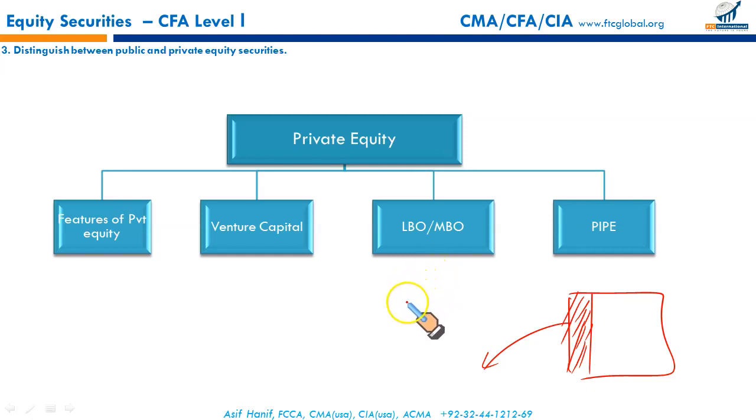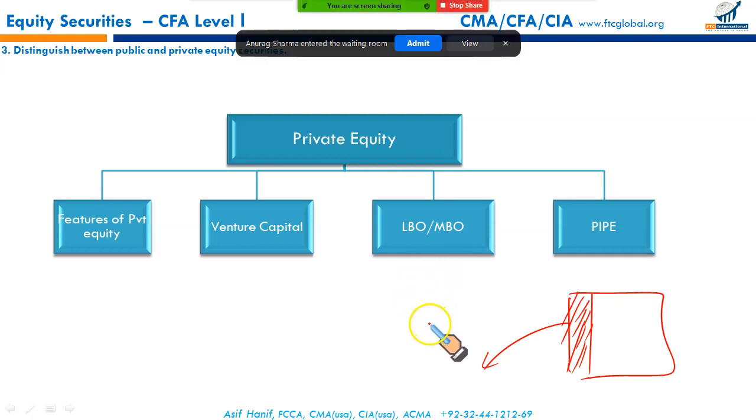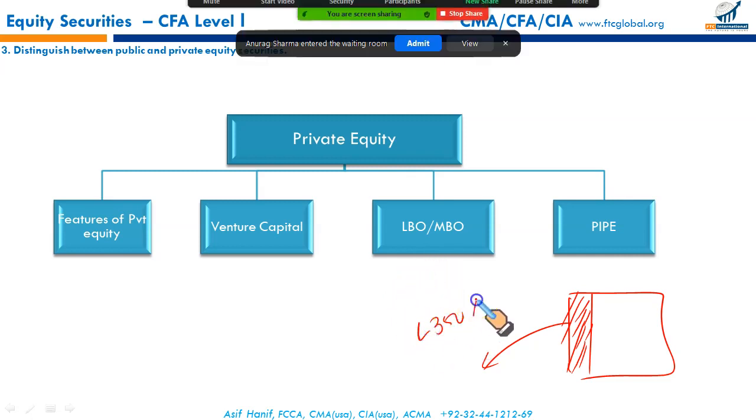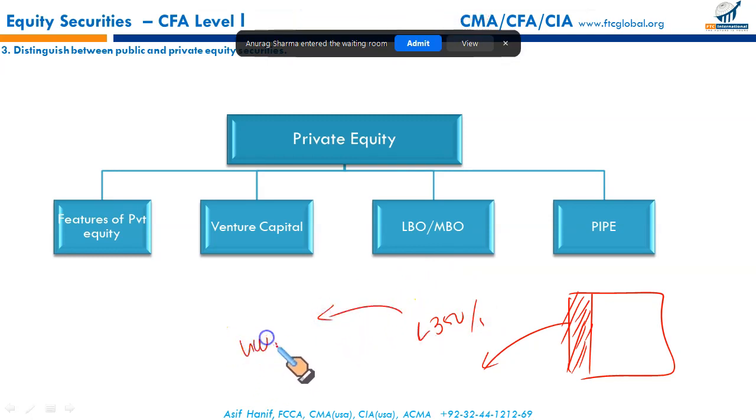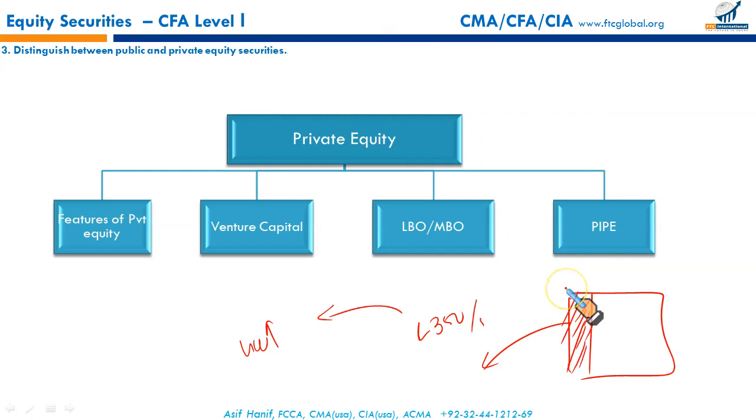The price they agreed upon was about 350 rupees per share, whereas at that time the share price was over 400 rupees. So the investor in this arrangement can purchase the share at a sizable discount to the market. The price was 400 in the market. He bought the share at 350, a 20% stake in that company. This is private investment in public equity.